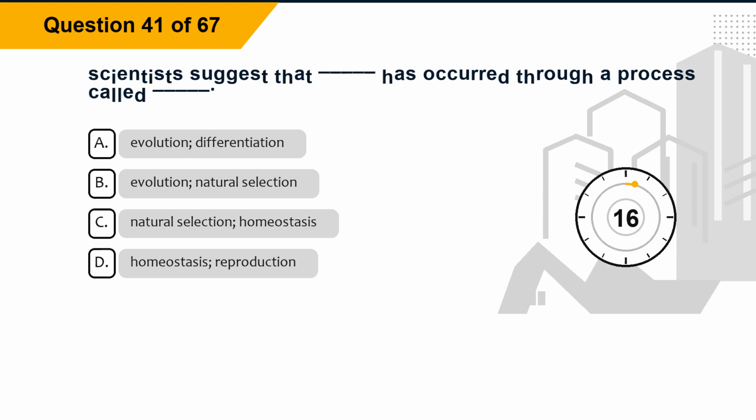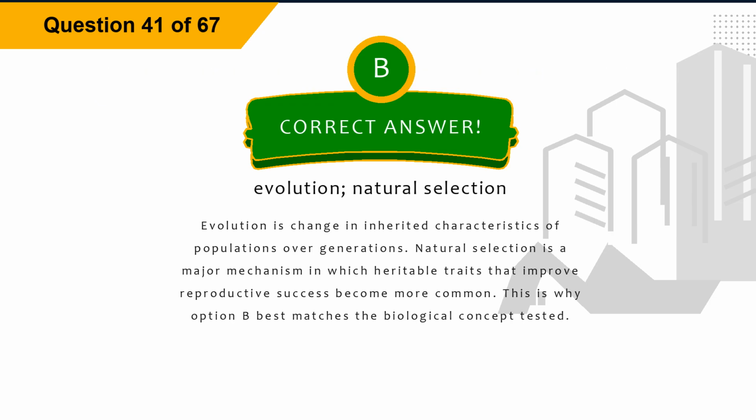Question 41. Scientists suggest that blank has occurred through a process called blank. Option A, evolution, differentiation. Option B, evolution, natural selection. Option C, natural selection, homeostasis. Option D, homeostasis, reproduction. The correct answer is option B, evolution, natural selection.